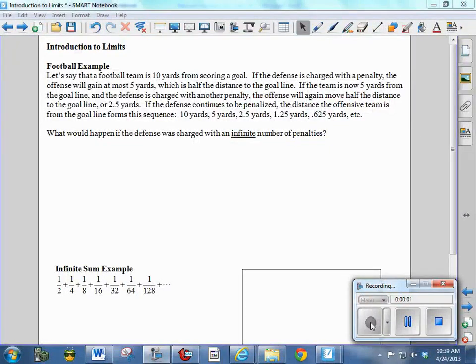Introduction to Limits. You can follow along with this video with the handout called Introduction to Limits, either blank or filled in if you'd like to.